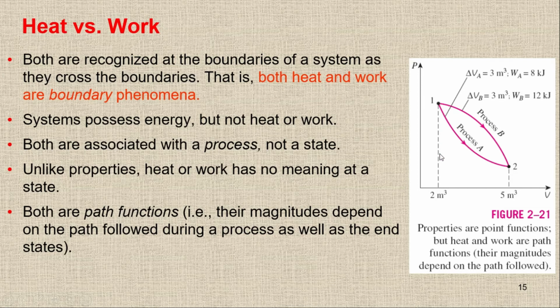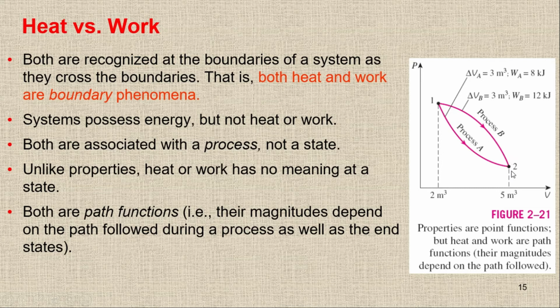At point number 1 we have a volume of 2 meter cube, and at point number 2 we have a volume of 5 meter cube, and we have different processes, process A and process B. If we're talking about a point function, such as a property, if I check delta V between 2 and 1, or V2 minus V1, in both cases I'll get simply 5 minus 2, which is equal to 3 meter cube. So delta V is 3 meter cube, because we are only checking the state, only the point.